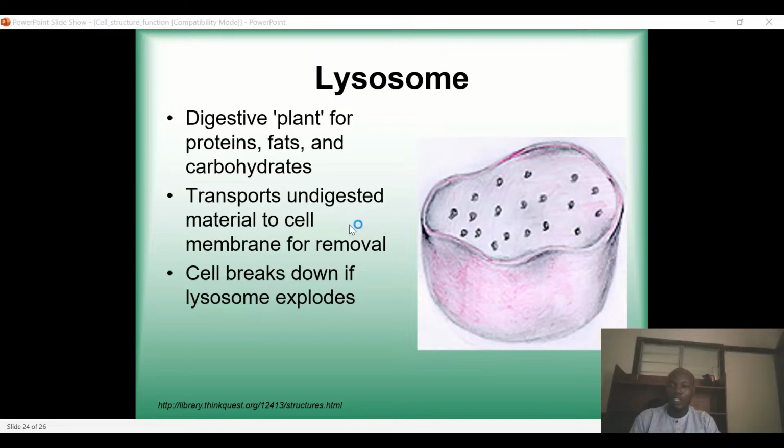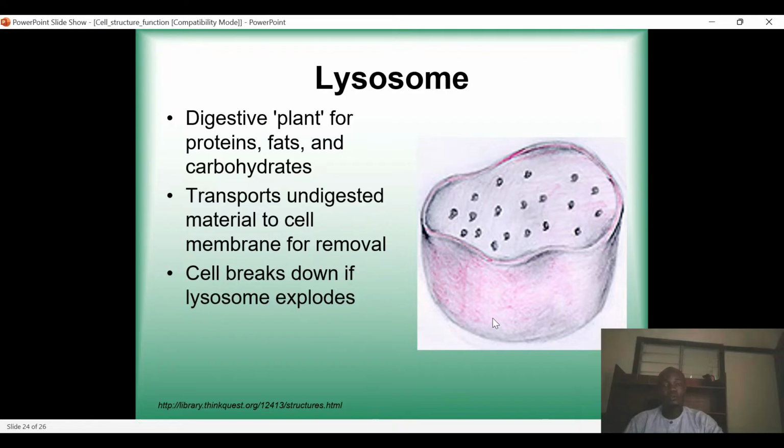So that is why you should understand that when we are talking about the activities of a cell, it is generally controlled by each and every part of that cell. Because if any one part is having a problem, then the entire cell will have a problem. So you should understand that.